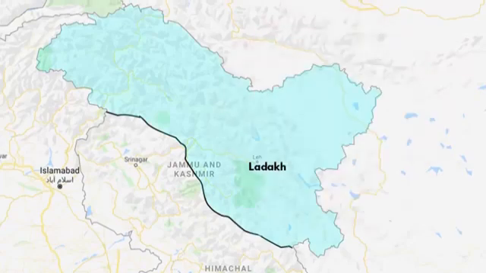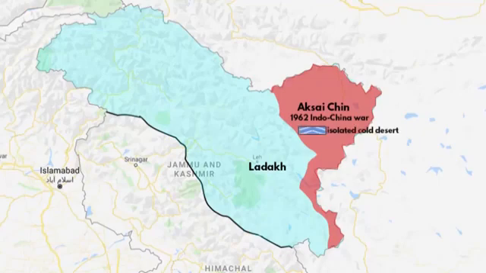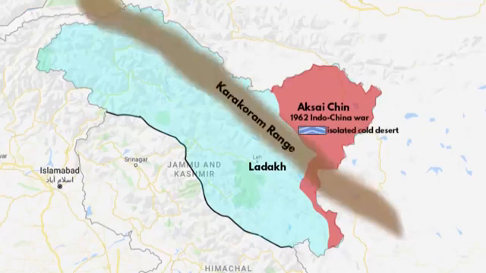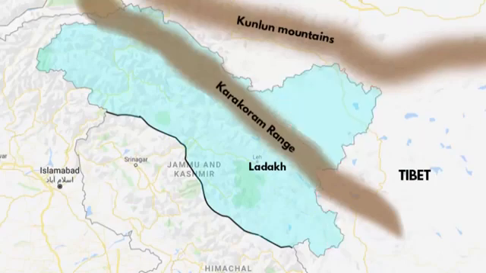Now have a look at this northeastern part of Ladakh. This much of land area today is under China's control. It's called Aksai Chin. Although it is part of Ladakh, India lost this part of Ladakh to China in the 1962 Indo-China War. It's a high altitude isolated cold desert. On its west and southwestern side, you will find the Karakoram range. On the north and northeastern side, you will find the Kunlun mountains. Aksai Chin is a region that is currently administered by China as part of its Xinjiang and Tibet autonomous regions. At the same time, it is also claimed to be part of Ladakh by India.